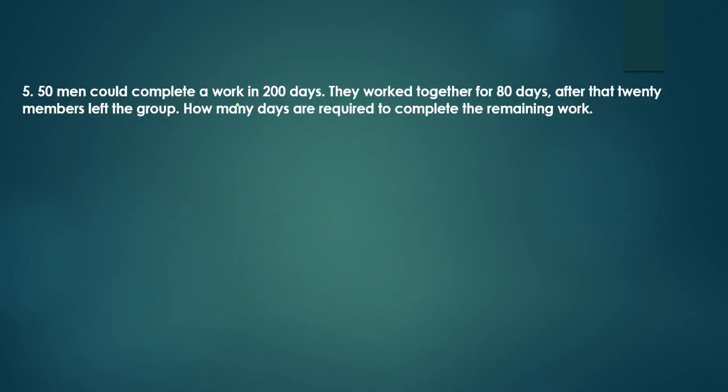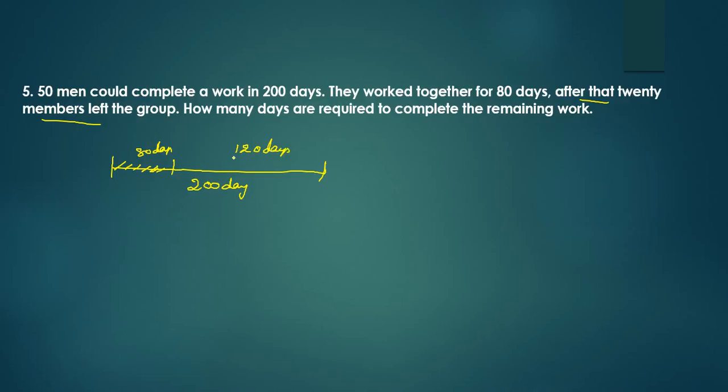50 men could complete a work in 200 days. They worked together for 80 days. After that, 20 members left the group. How many workers are required to complete the remaining work? Now look at this. Actually, they have to complete the work in how many days? 200 days. They worked together for how many days? 80 days. So 80 days of work is over. Still, how many days of work is left over? 120 days of work is left over.